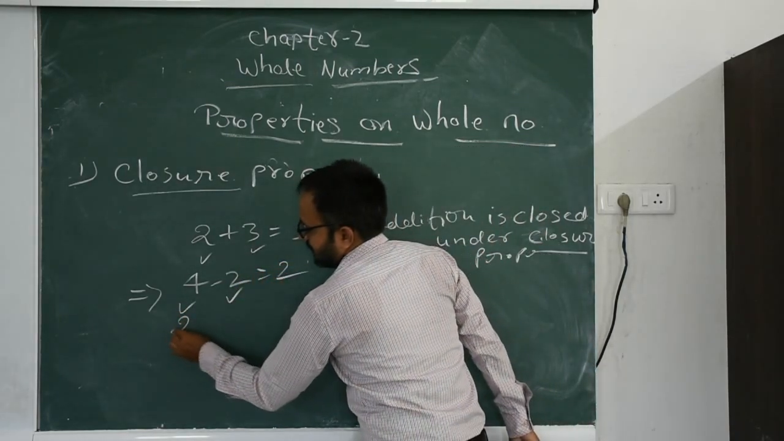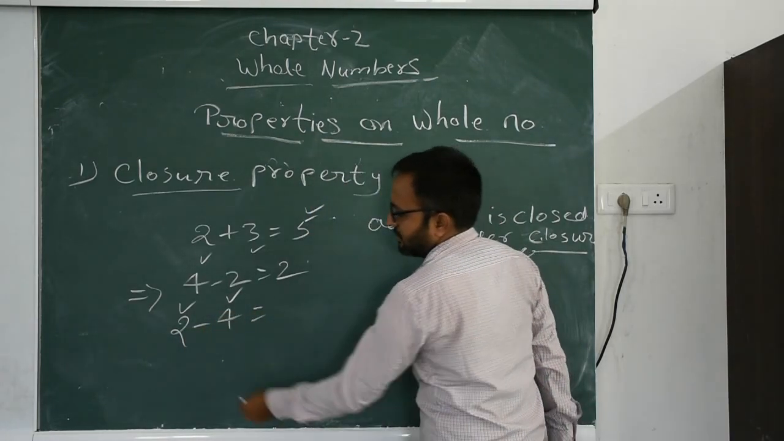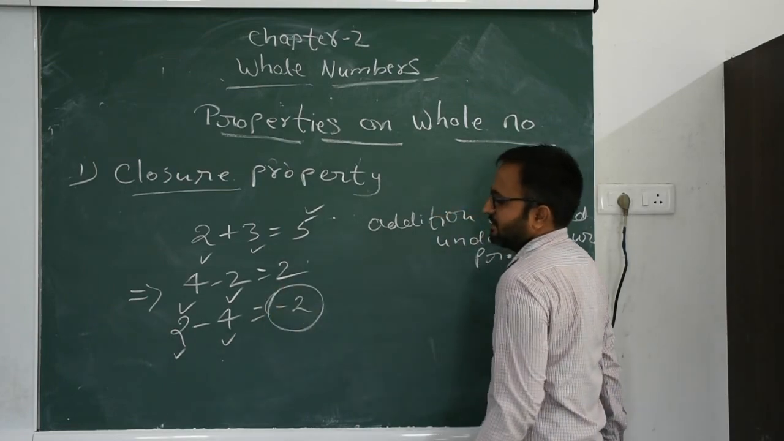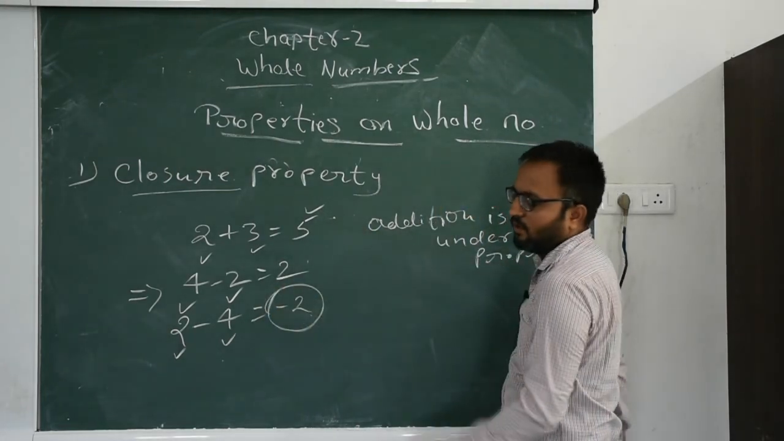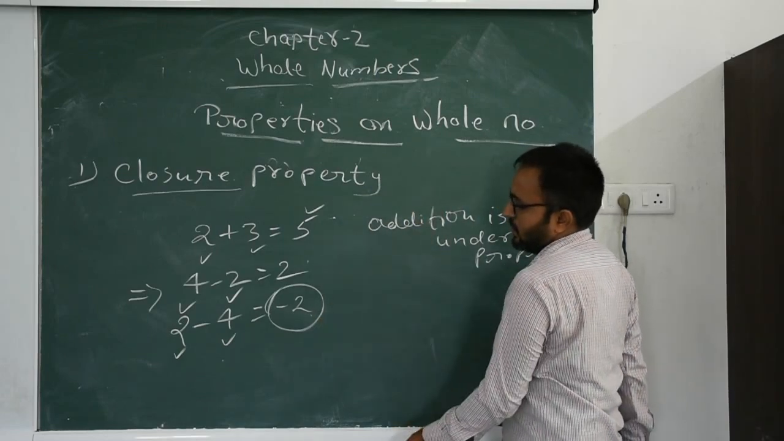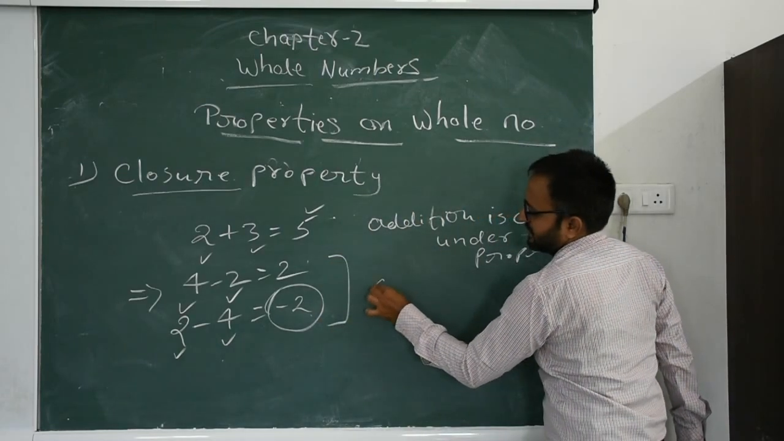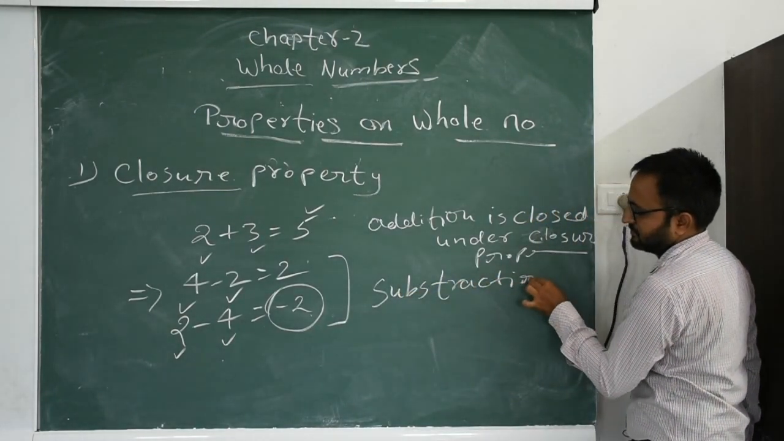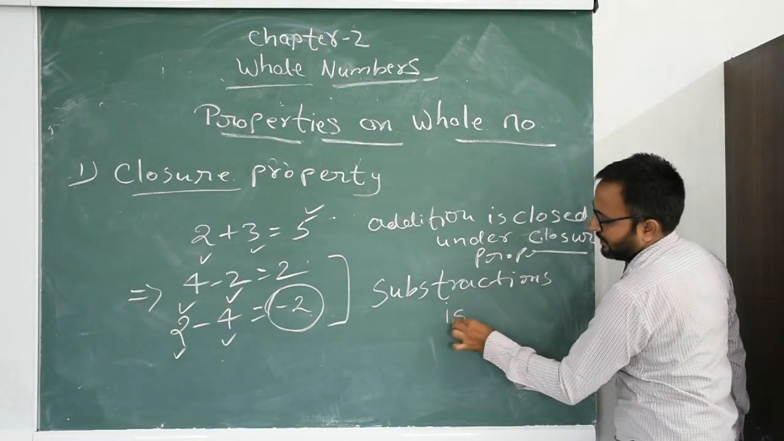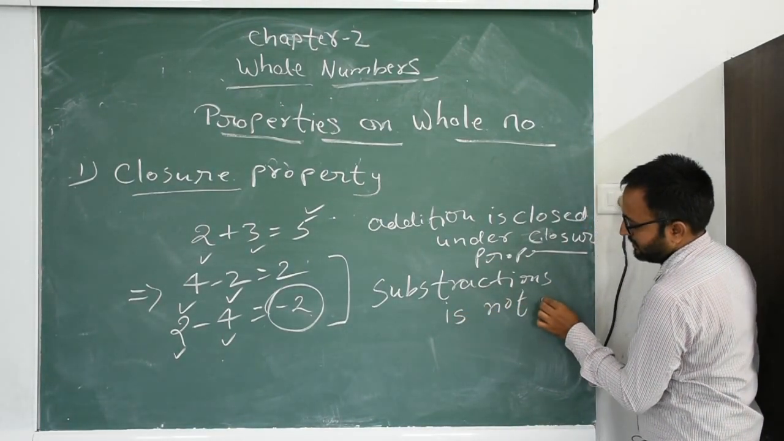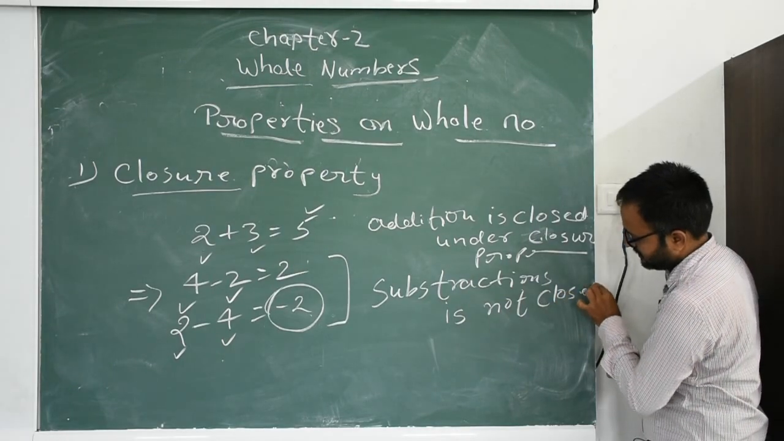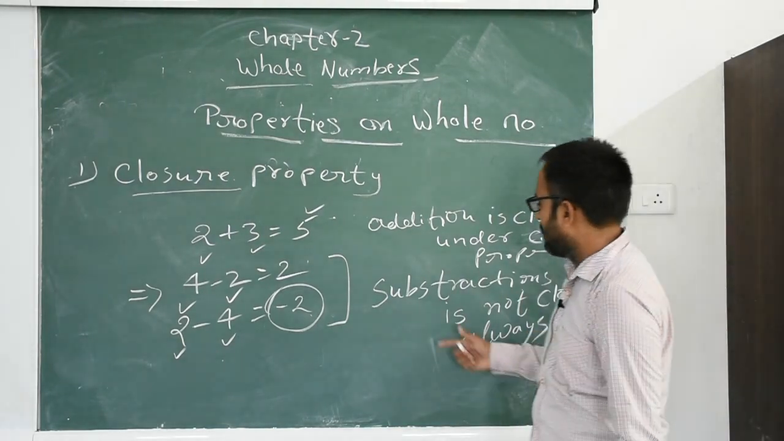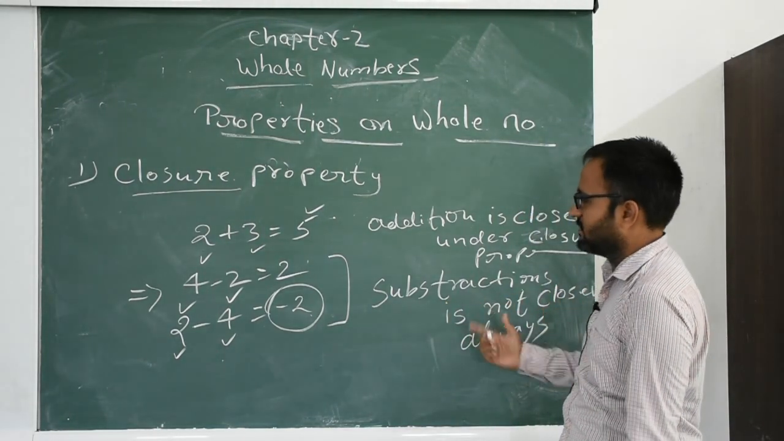But 2 minus 4, 2 is a whole number, 4 is a whole number, we get minus 2, and we can't consider minus 2 as a whole number because minus 2 is not a whole number. So subtraction is not closed always.